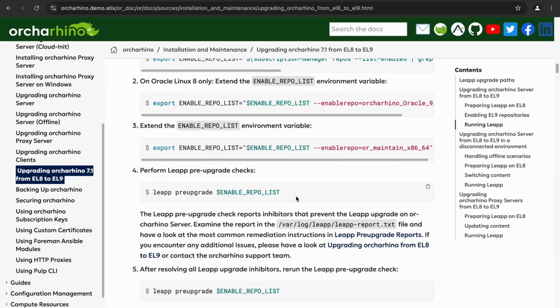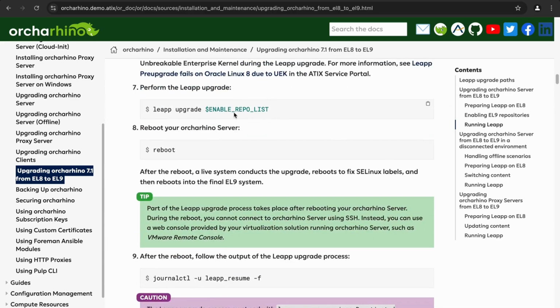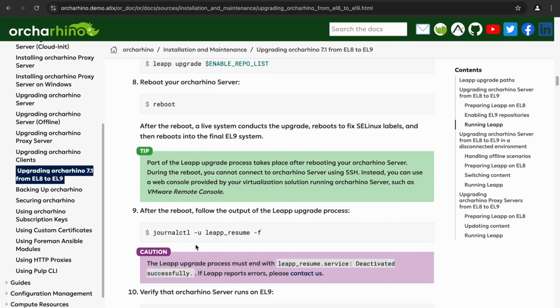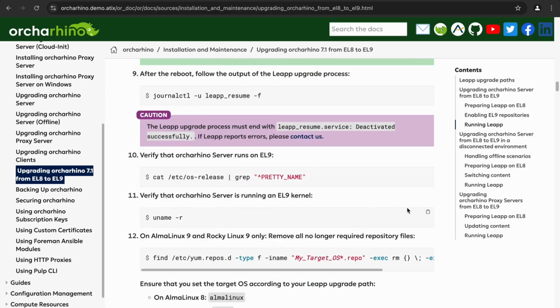Then we just run a leap pre-upgrade. We will possibly run into some inhibitors which need to be fixed. After I've taken care of that, we will just run the leap upgrade. The server will reboot, then in offline phase the actual upgrade will take place. We verify that everything went through, and then it's just cleaning up jobs. So it isn't too difficult.